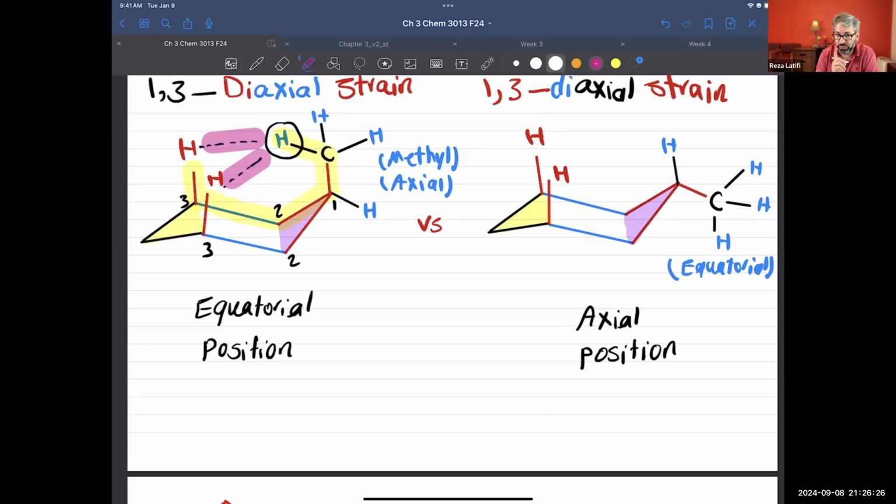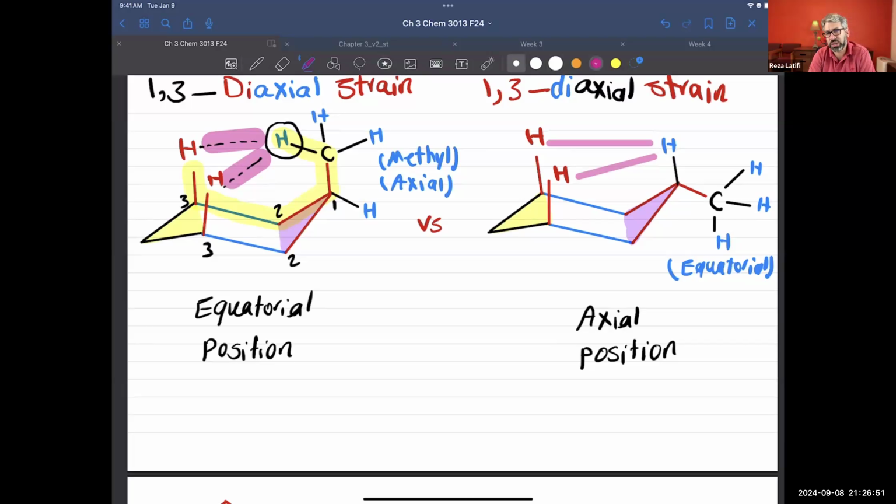If you put the methyl group in axial position, but if you decide to put it in equatorial position and replace the methyl by hydrogen, that hydrogen, yes, is going to see those hydrogens, but because hydrogen is a small group, it's not going to create much repulsion, and it's going to be a really small number.